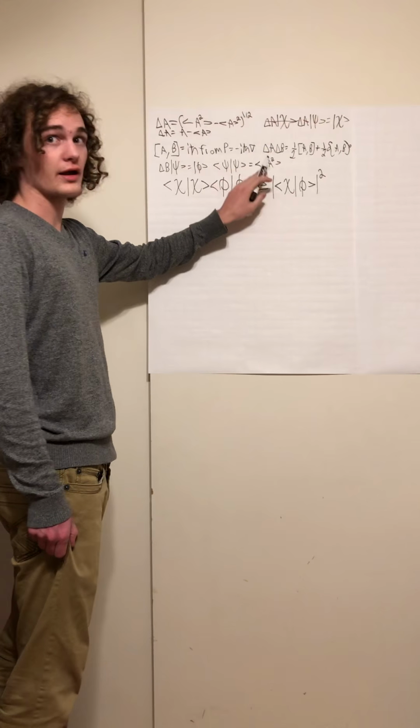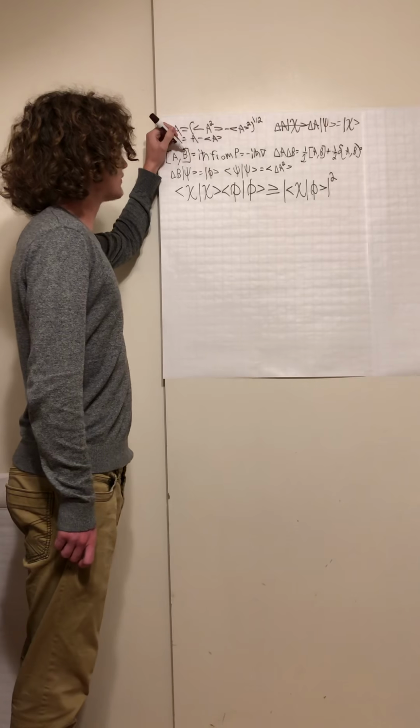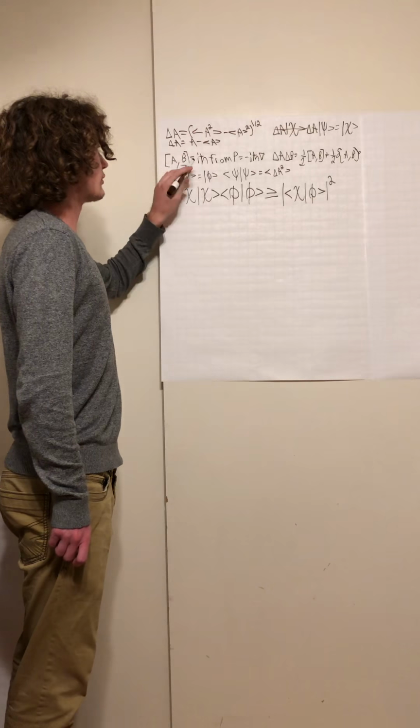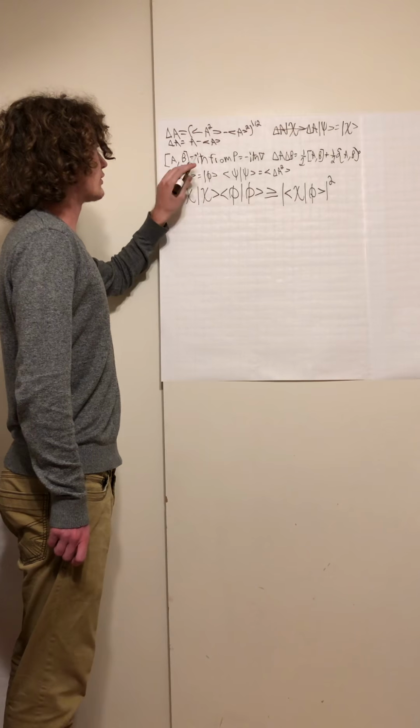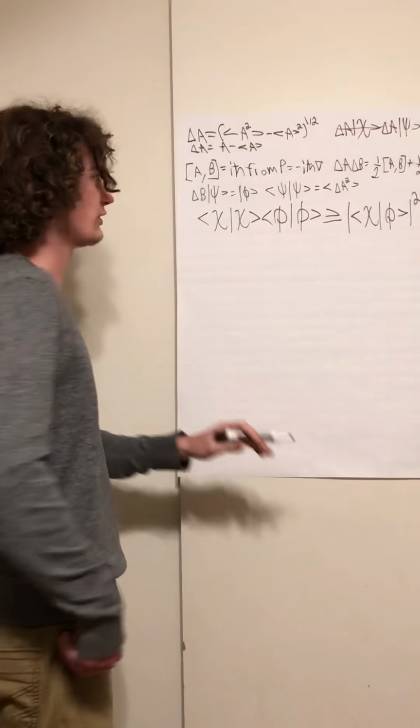And then on top of that, this is important too, because this is how the principle of uncertainty is derived: when A is the position vector and B is the momentum vector, the commutator is i h bar, which comes from this equation right here. And that plays a big deal because once we've substituted these into the Schwarz inequality, we have to then implement the commutator right here into it to finally get the result of the Heisenberg principle of uncertainty.